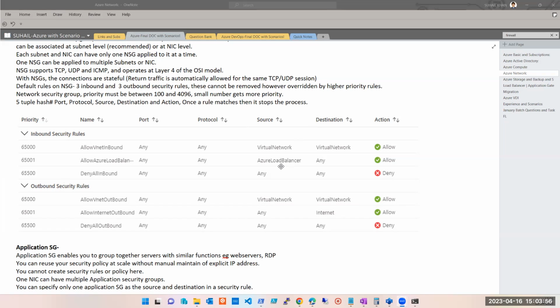The moment you create a load balancer in front of those machines, the inbound runs from here but the outbound route changes. That is the reason you have to create a rule or a route. The moment you put them in the backend, your machines get disconnected from this NSG. That is the reason you have to create one. Is it clear, Salman?